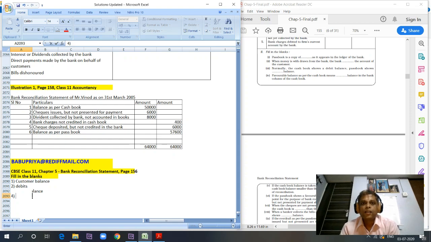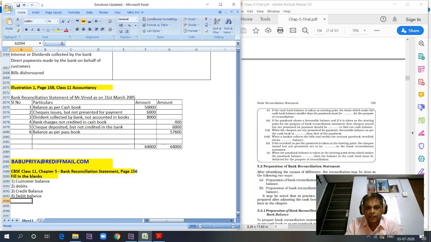What comes in cash is always a debit balance, and the balance in the bank column of the cash book is likewise debit. Fourth, favorable balance as per cash book means debit balance, in the bank column of the cash book.